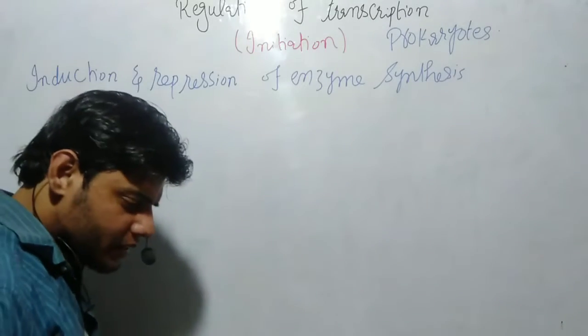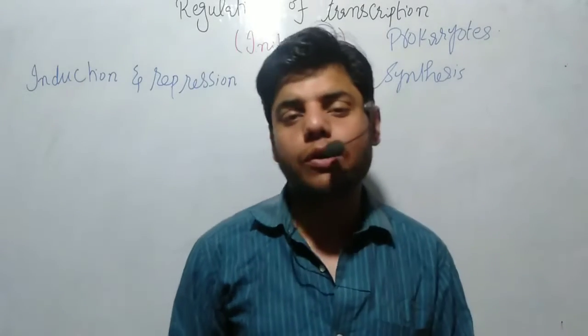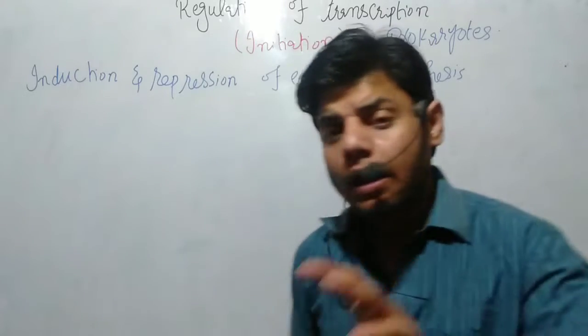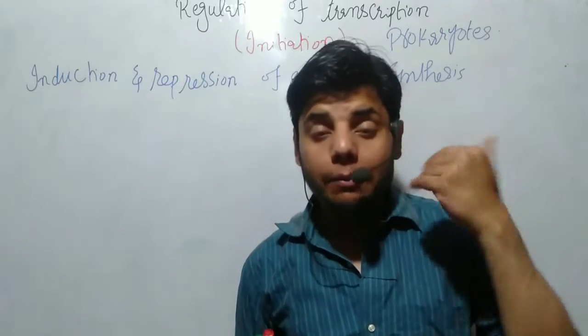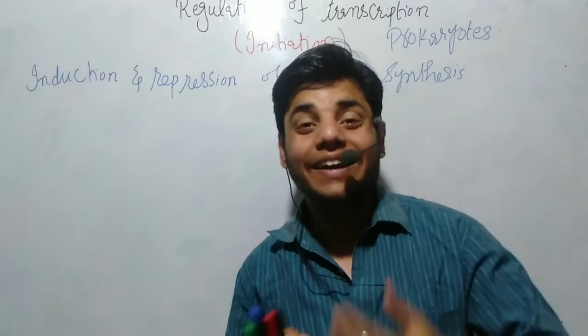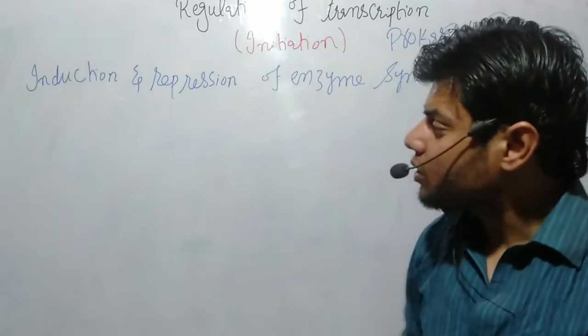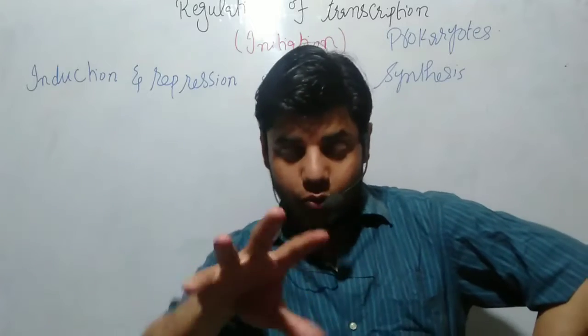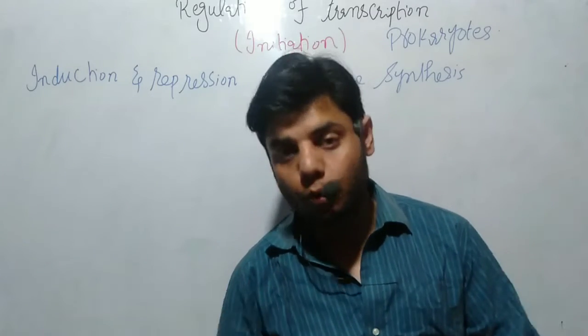So remember guys, inside the cell different types of chemical reactions are going on and are catalyzed. These chemical reactions are catalyzed by different types of proteins.